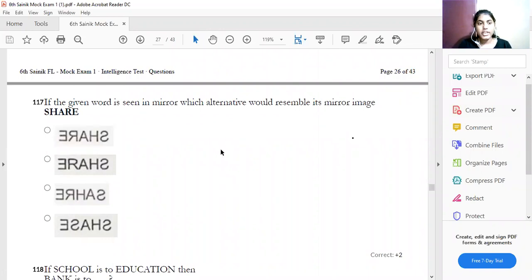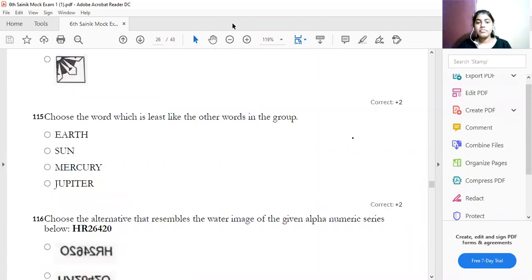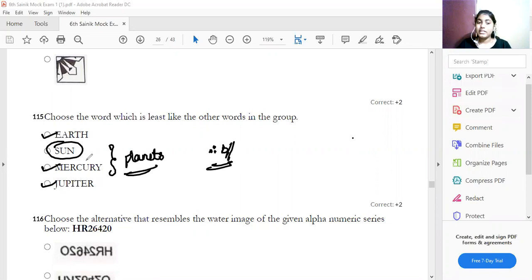Question 1150. Choose the word which is unlike the others in the group. You have to choose from Earth, Sun, Mercury, and Jupiter. Choose the word least like the other words in the group. See, Earth, Mercury, and Jupiter are all called planets, and the Sun is not a planet. Therefore, option B is your answer. The rest are all planets, and the Sun is not a planet among the group.